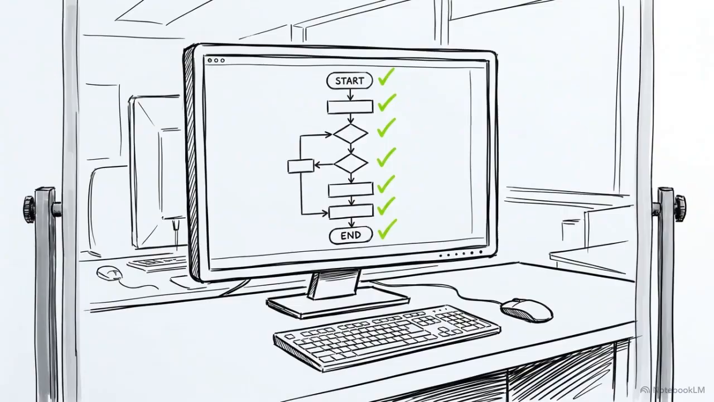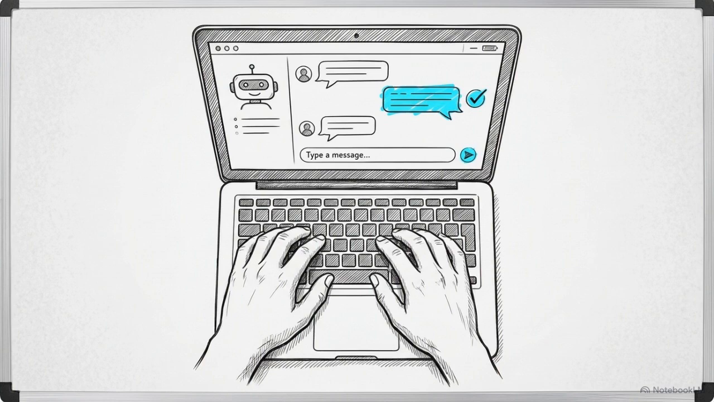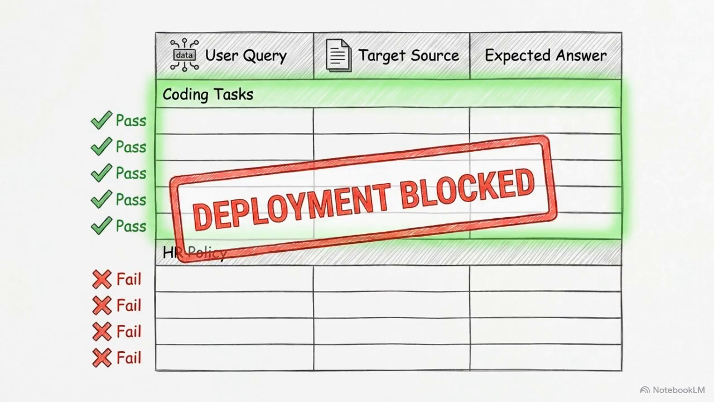Testing a few prompts manually creates a false sense of security. These vibes-based tests inevitably fail when exposed to the variety of real-world user data. A golden dataset provides a programmatic baseline, mapping user queries to target sources and expected answers, but models suffer regressions. An update might improve coding, but break HR retrieval. Continuous regression tests against this dataset catch behavioral shifts before they reach users.